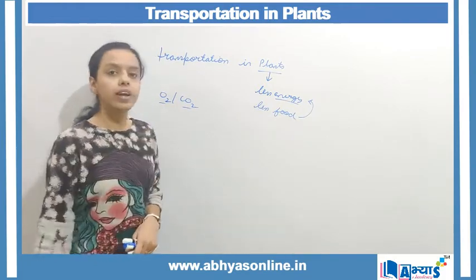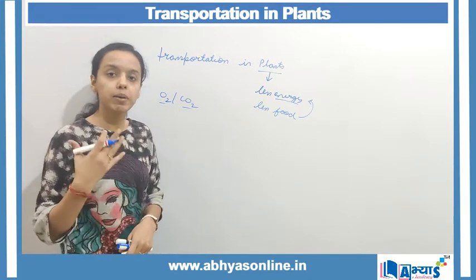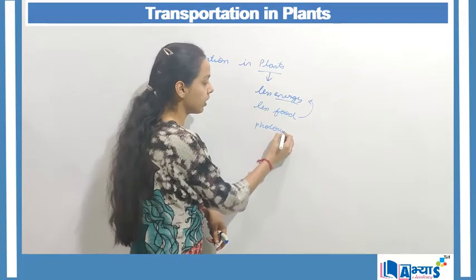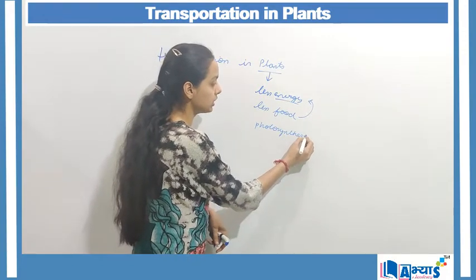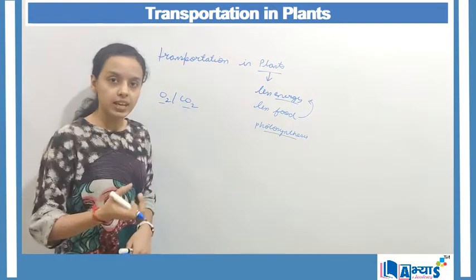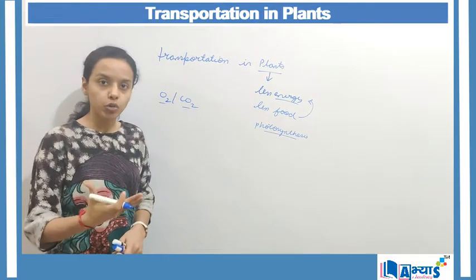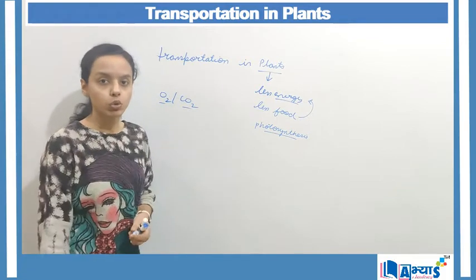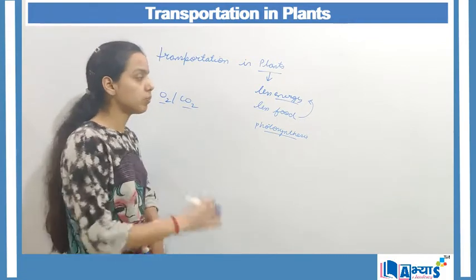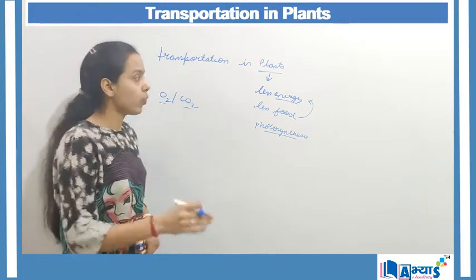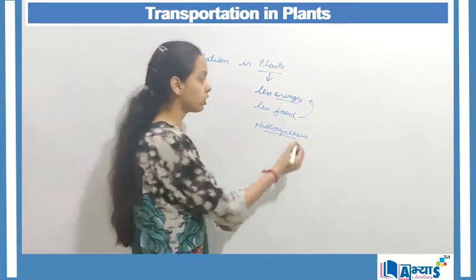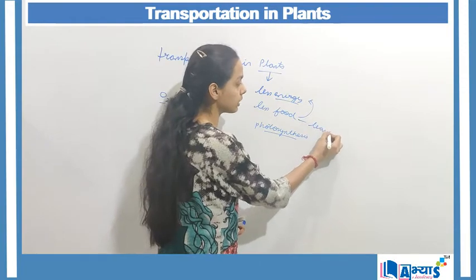Now when they require food, it is done with the help of photosynthesis. So production of food is basically done with the help of photosynthesis, which is the absorption of sunlight, chlorophyll and water. They produce the oxygen gas. Also they produce the glucose or the starch. This is the process of photosynthesis. Now when this process is being done, the food is manufactured and that food is produced in the leaves.